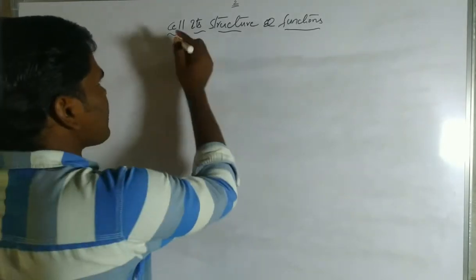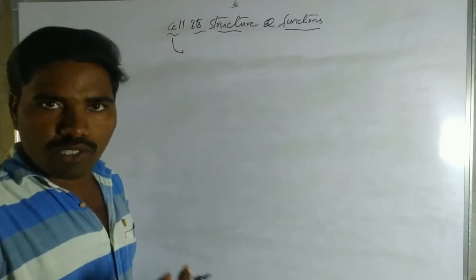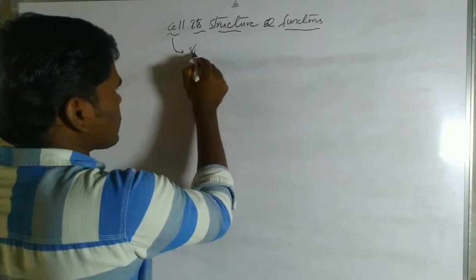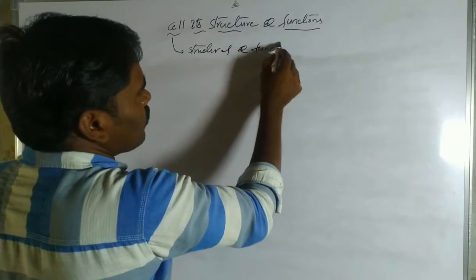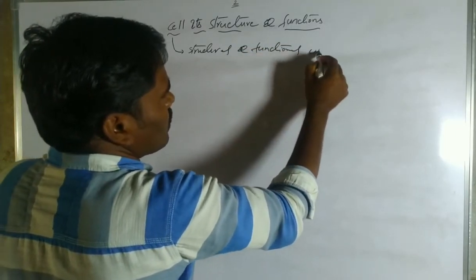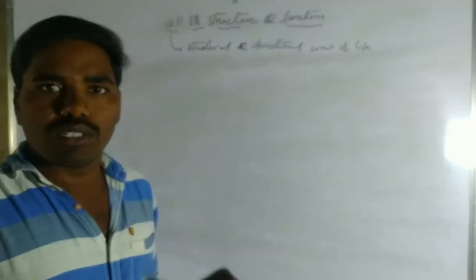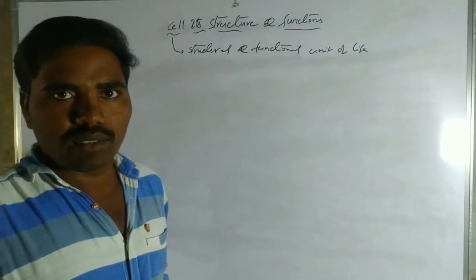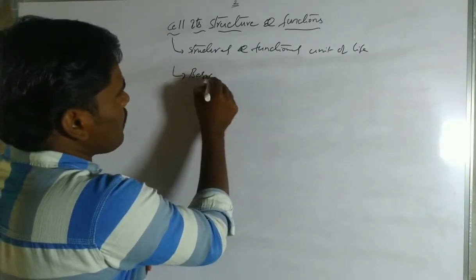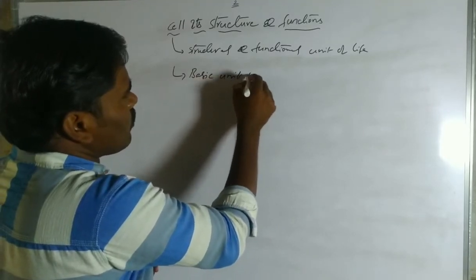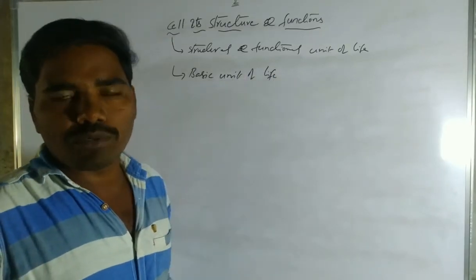So what is meant by cell? Cell is a structural and functional unit of life. Every organism in the world is made up of cells. So that is a basic unit of life. Initially our body is made up of a group of cells.